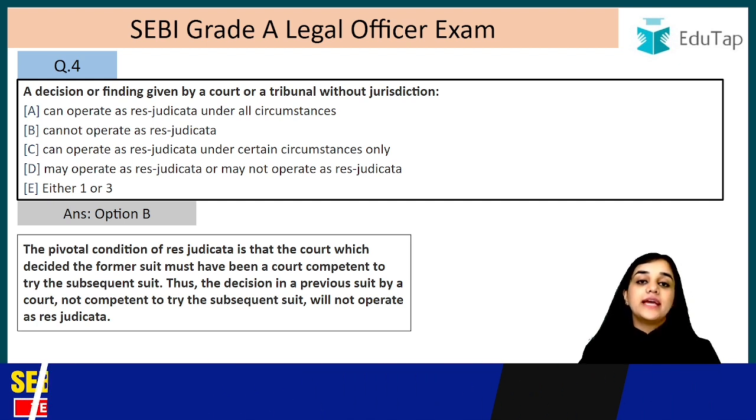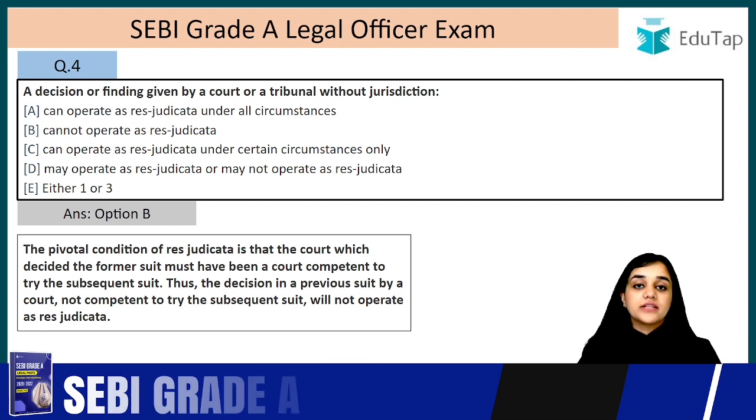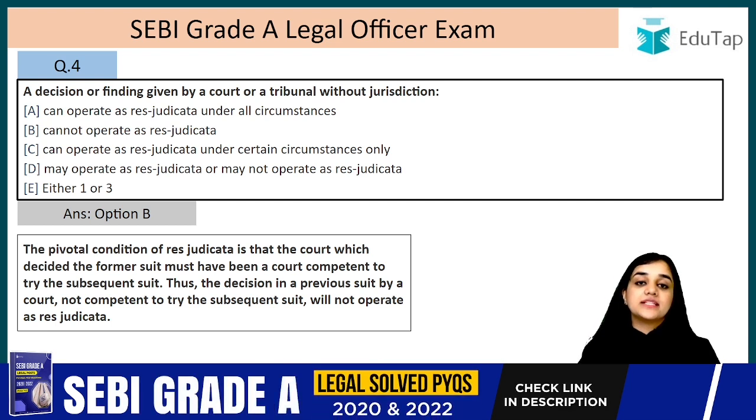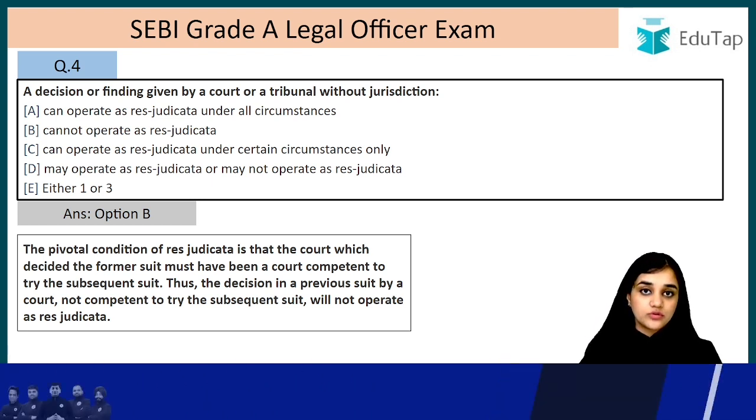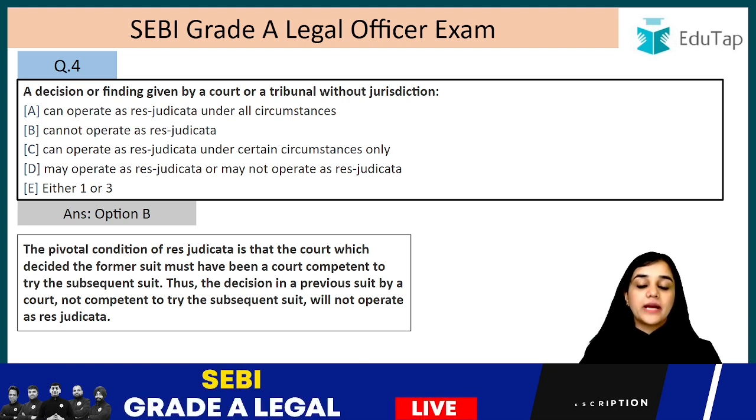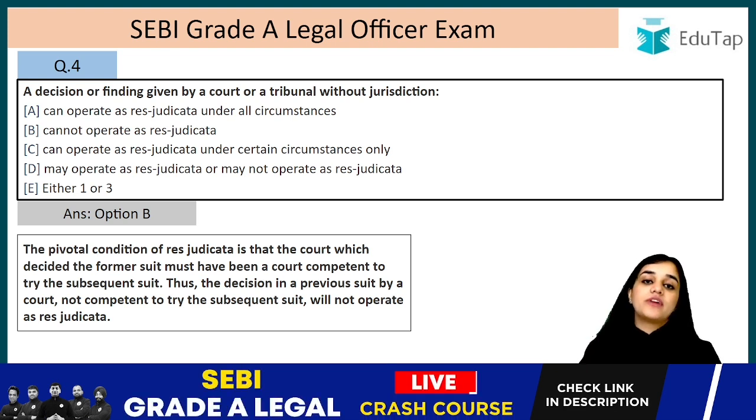In that case, if the parties are the same, if they are litigating under the same title, and if they are litigating for the same cause of action, then in that case it is a bar on that subsequent suit. That suit cannot be tried by another court if it is finally decided by the previous court, right?